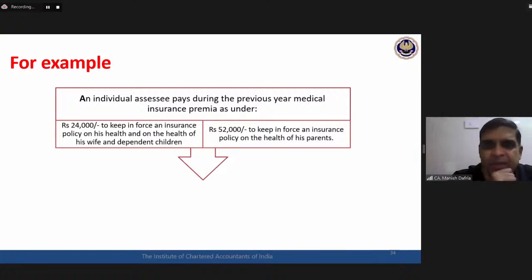Can you send me some answer? Assuming parents are senior citizens, how much would be the deduction available? Some quick answers, please.